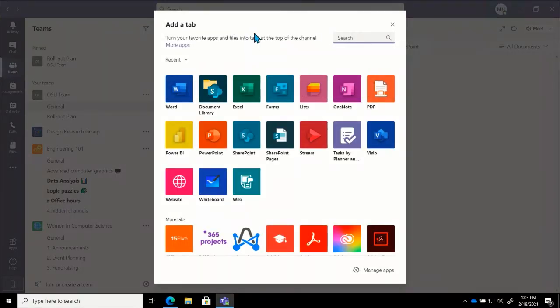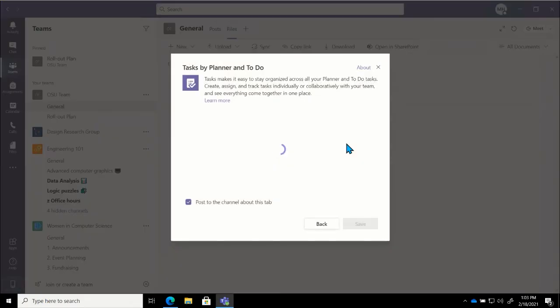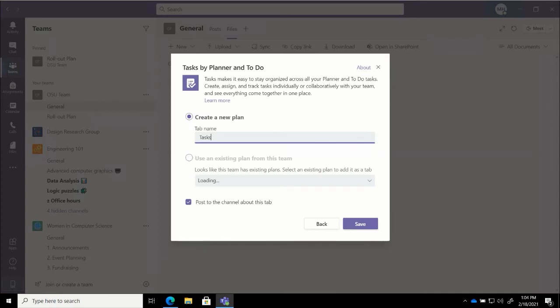And we have different options now, right? One of those options is going to be Tasks by Planner and To Do. So the name is changing a little bit, but if I click on this, this is where I am going to be able to link Planner. And Planner is a task management application.